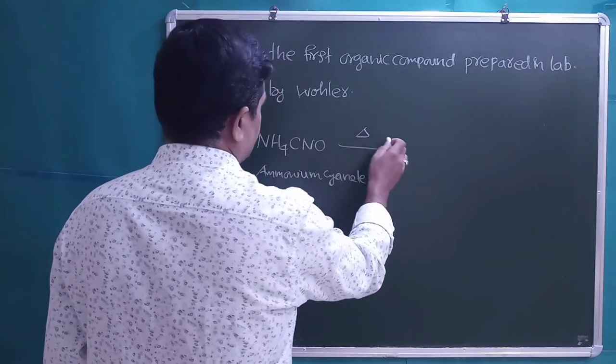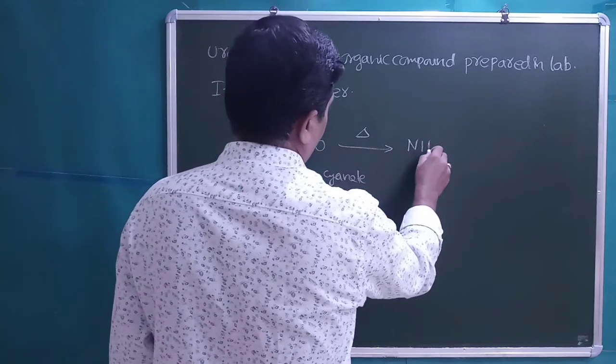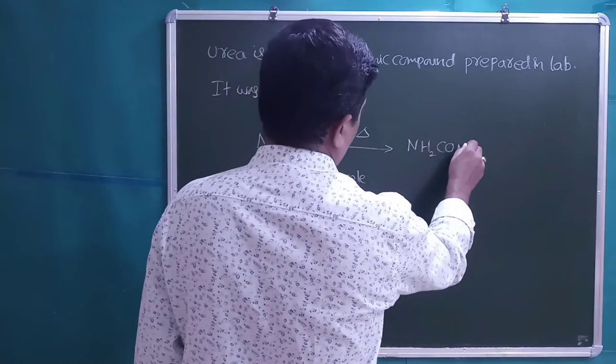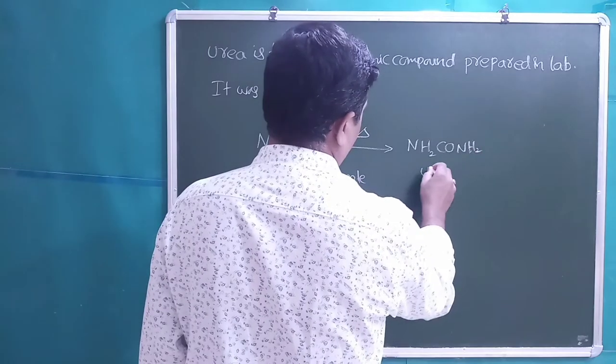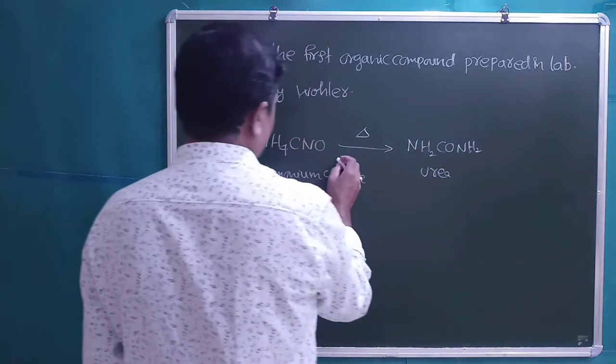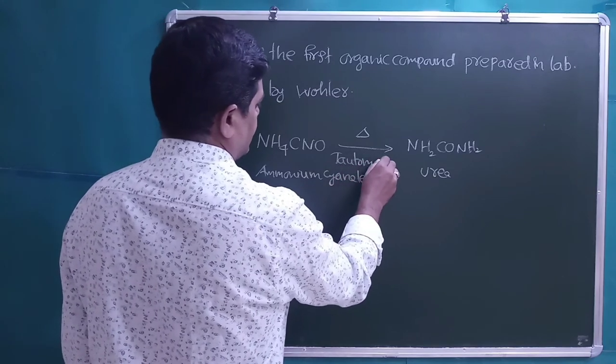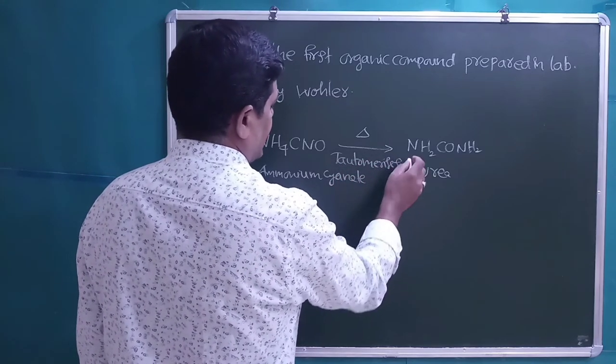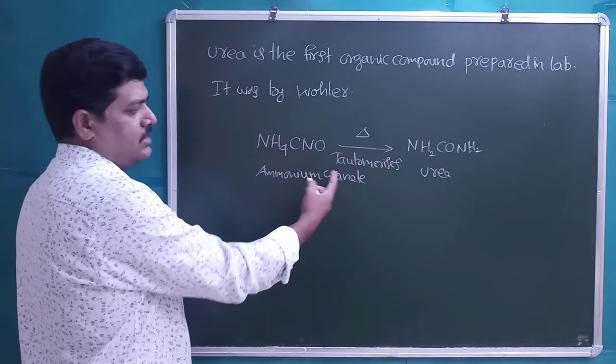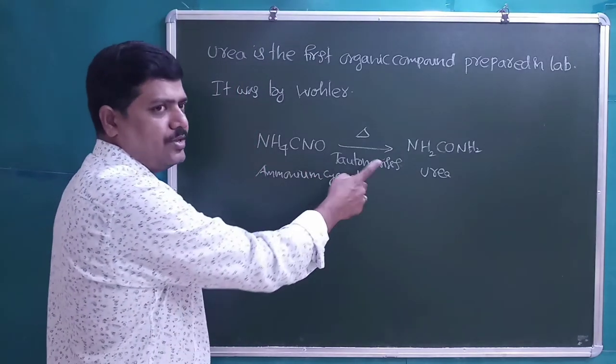By heating this compound, he prepared urea, NH2CONH2. Ammonium cyanate tautomerizes to give urea.